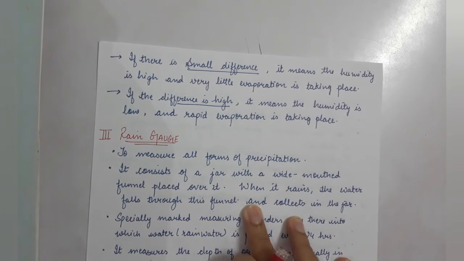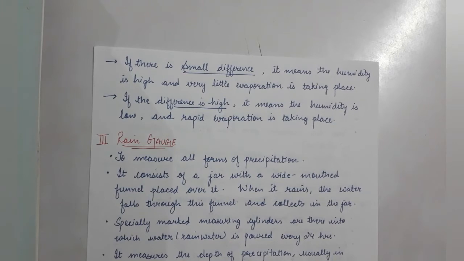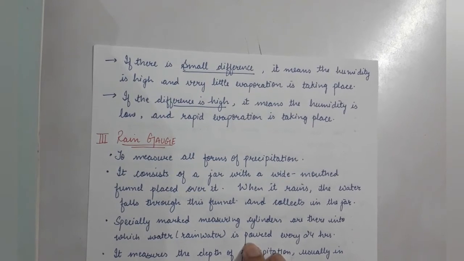It means that the humidity is very high and very little evaporation is taking place. Why is the temperature difference small? It means that the dry bulb thermometer is telling us the actual temperature, while the wet one has a wick attached to it. A wet cloth is attached to it and it is left so that evaporation can take place. When the evaporation takes place, it leaves a cooling effect behind, due to which the temperature will decrease in the wet bulb thermometer.